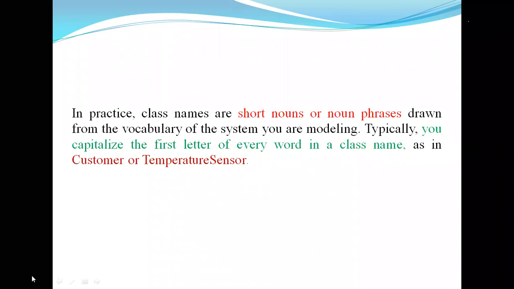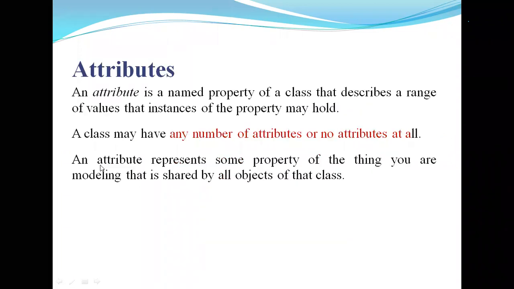The name of the class is represented by capitalizing the first letter of every word. Here C is a capital letter. Suppose another class name is Temperature Sensor. It has 2 words: the first word T is a capital letter and the second word S is a capital letter. So the class name is a noun used in the particular system, and every word starts with a capital letter.